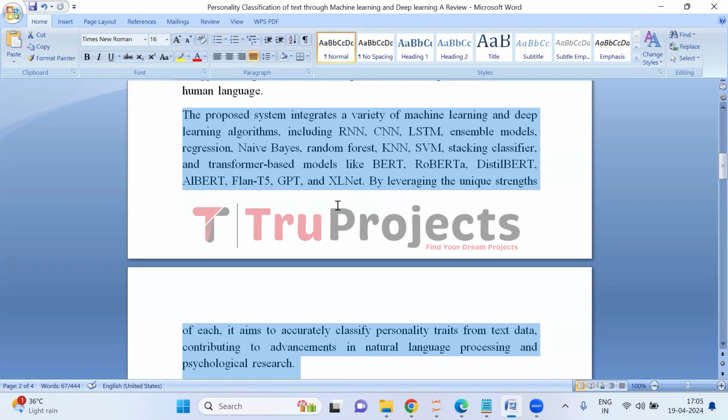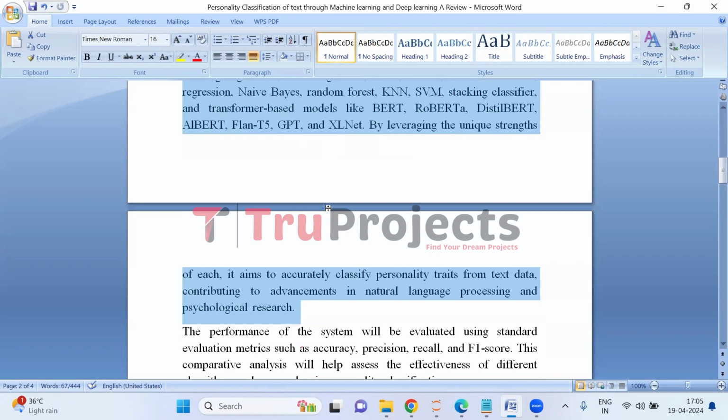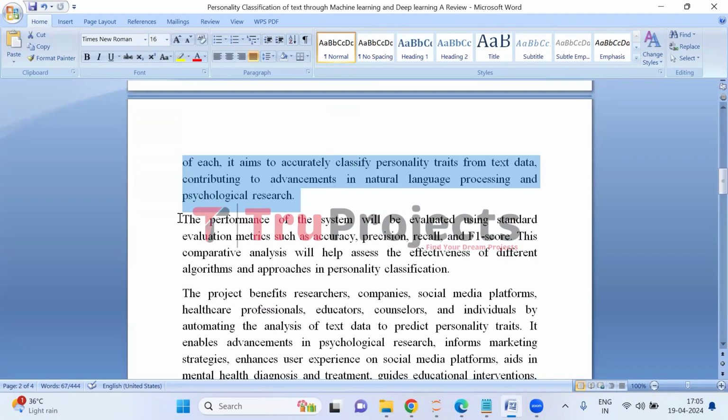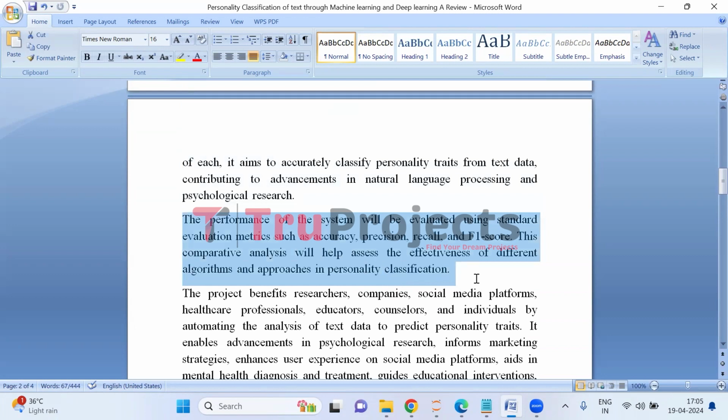This contributes to progress in natural language processing and psychological research by providing more precise insights into human behavior and language use. The system's performance will be assessed using standard metrics like accuracy, precision, recall, and F1 score. These metrics measure how well the system predicts personality traits from text data.